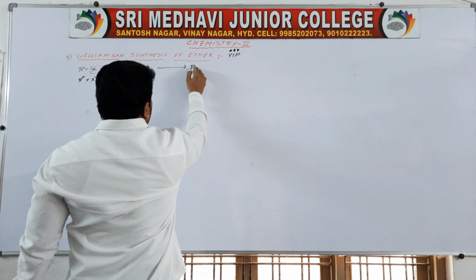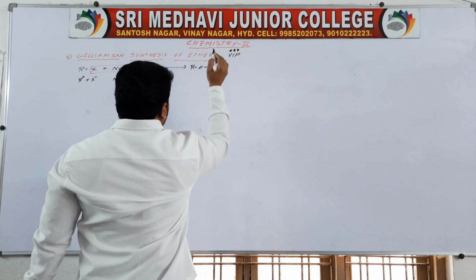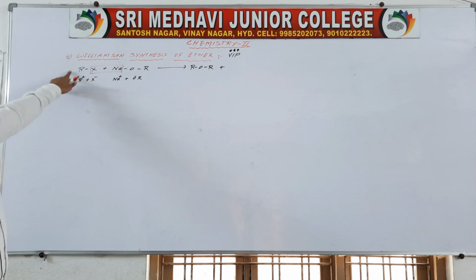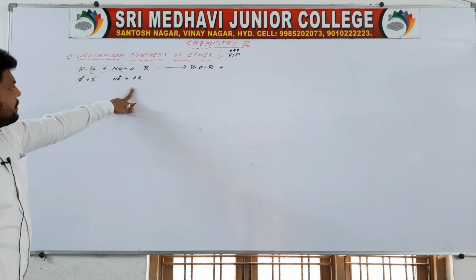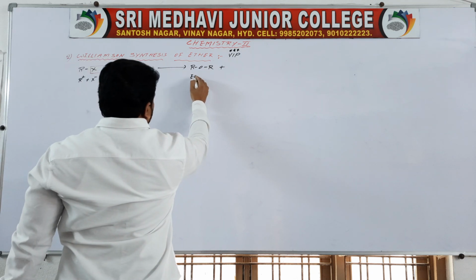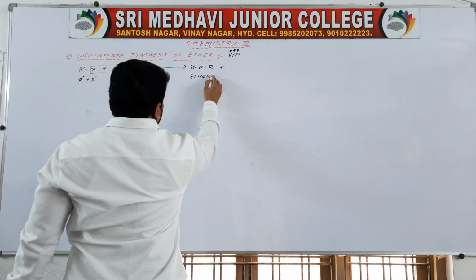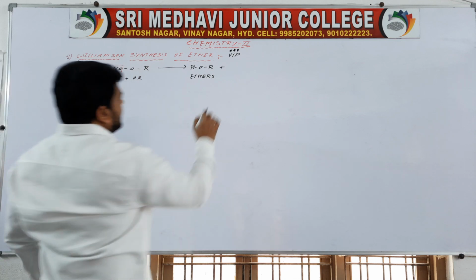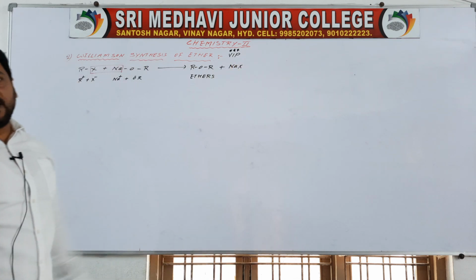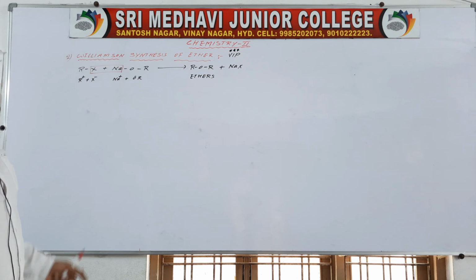Then ROR is formed. So alkyl halides react with sodium alkoxides, which gives ethers, and NaX, this is a halide of sodium, is out.